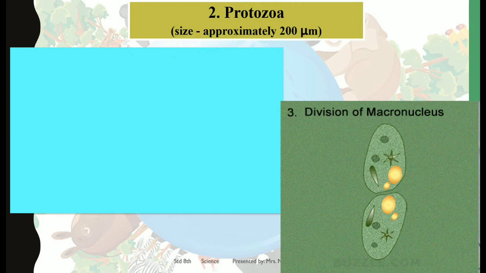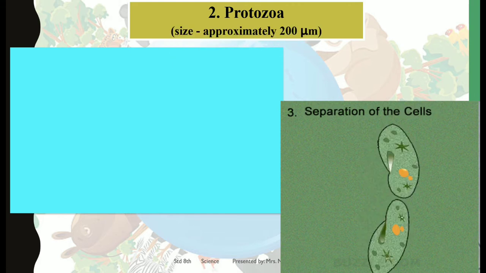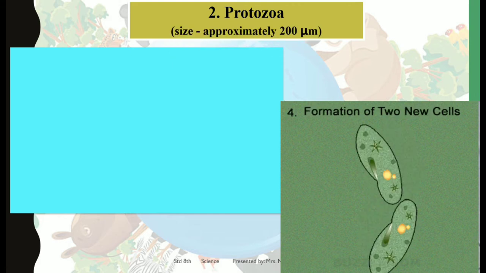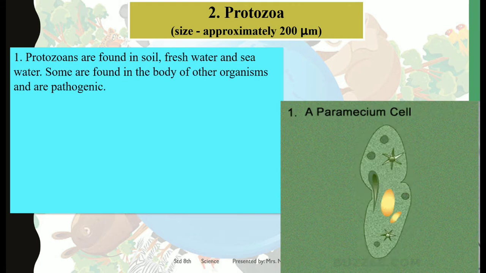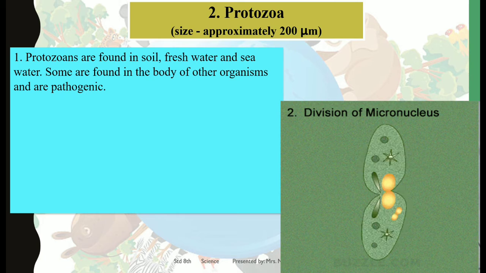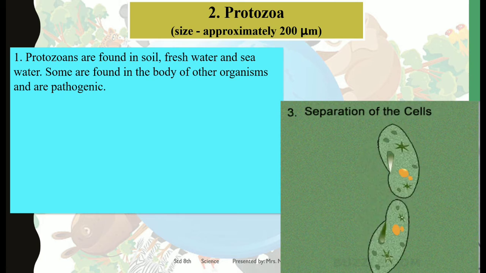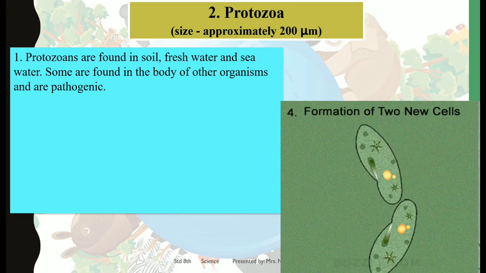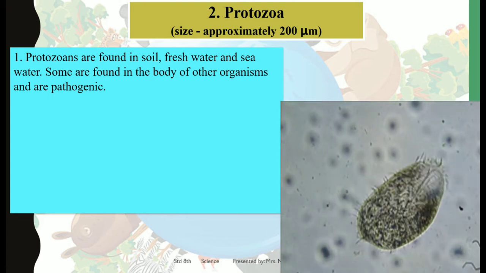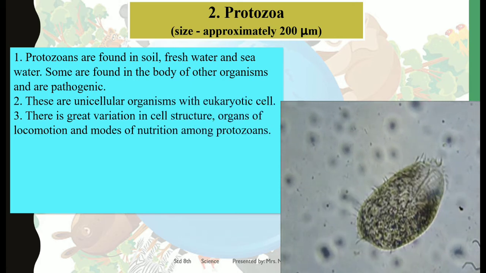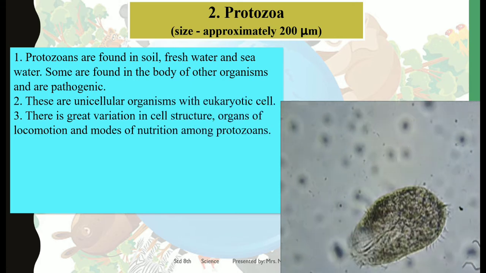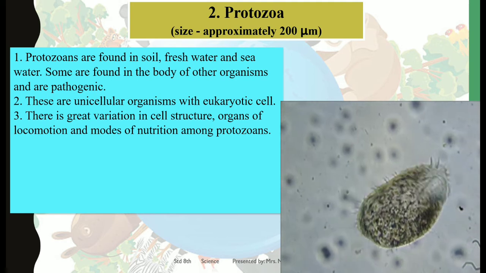The size of this protozoa could be approximately 200 micrometers. Protozoa are found in soil, fresh water and seawater. Some of them are found in the body of other organisms also because they are pathogenic. Pathogenic means disease causing, they are harmful. Here you can see that it is moving. Now why is it moving? Because they have hair-like projections in order for them to move, right?